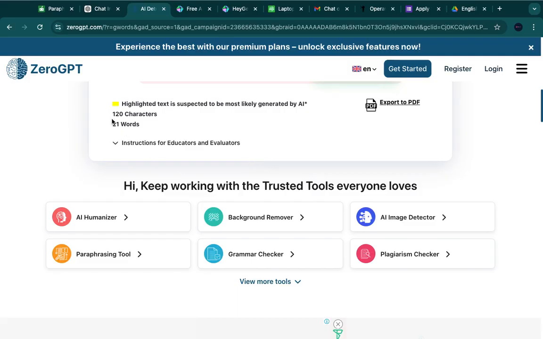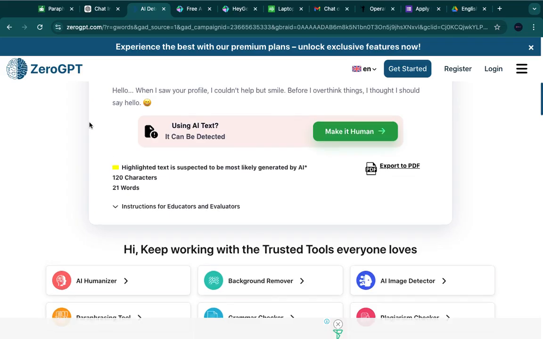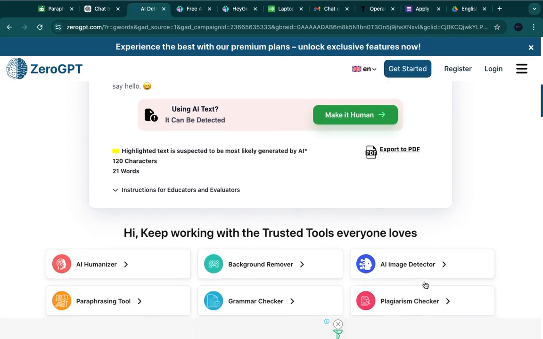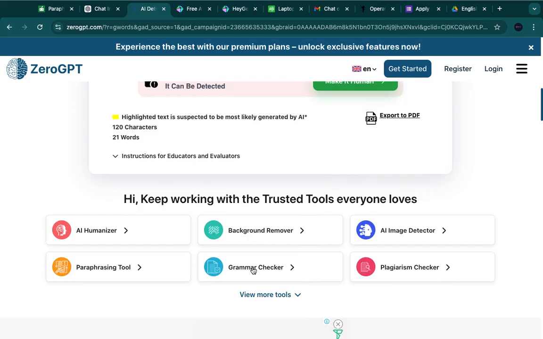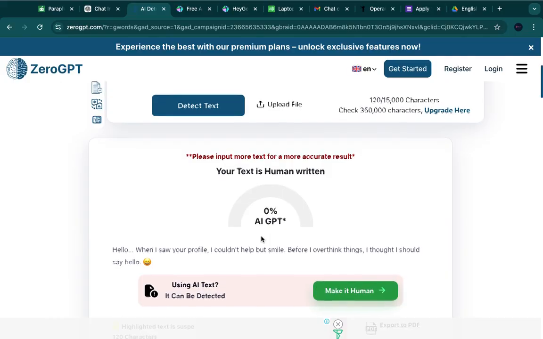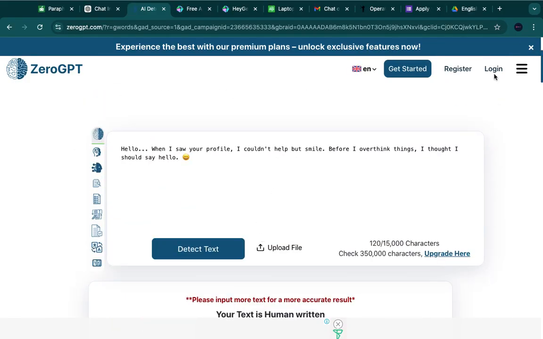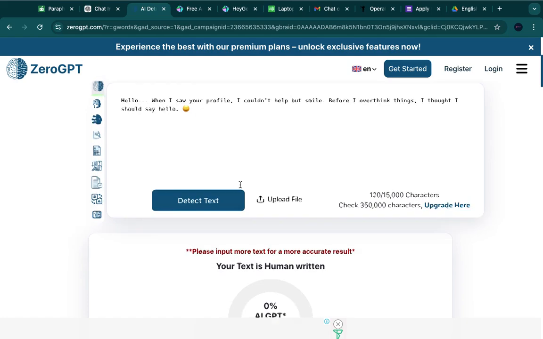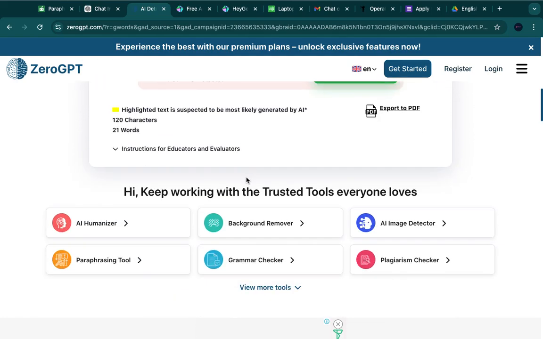So even inside this 0 GPT now, you can see AI humanizer. Even inside the paraphrasing tool, you have other apps that you can use: plagiarism checker, grammar checker, background remover, AI image detector, AI humanizer, paraphrasing tools. I've not even logged in, and I can put 15,000 characters. I can paste it here. So use your laptop. It's easier on laptop than phone.